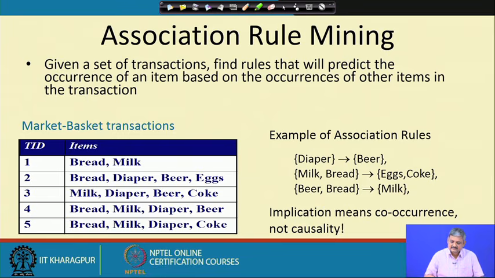That means there is a co-occurrence between the left hand item set and the right hand item set. What is co-occurrence? If you look at a lot of market baskets, those trolleys where people buy items and then check out, and you have found the left hand side, you might also find the right hand side there. They are bought together, left hand side and right hand side are purchased together.